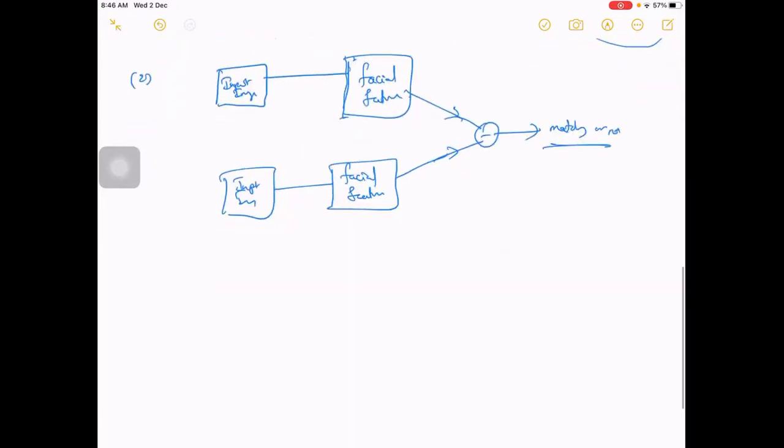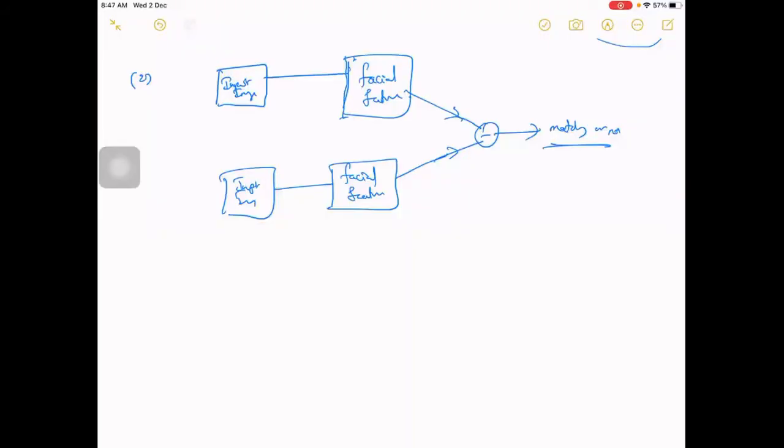So how will we actually extract facial features? This is known to us. How do we extract features in deep learning, right? Can any one of you tell what can be a way to extract these facial features?